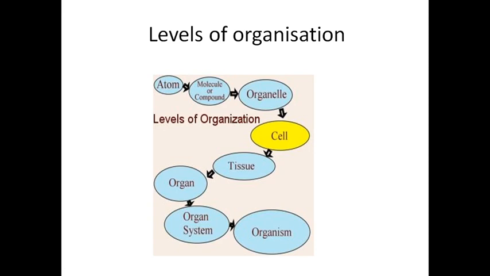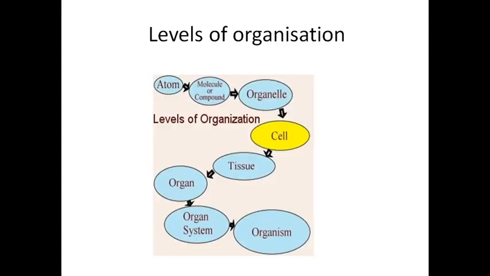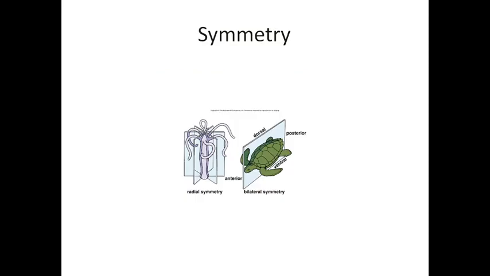Based on this level also we classify the animals. For example, based on the presence of cells, there are two types: unicellular and multicellular organisms. If an animal has only one cell, it is called unicellular. If it has many cells, it is called multicellular. So based on the cell we also classify the animals. Okay, the next one is called symmetry.